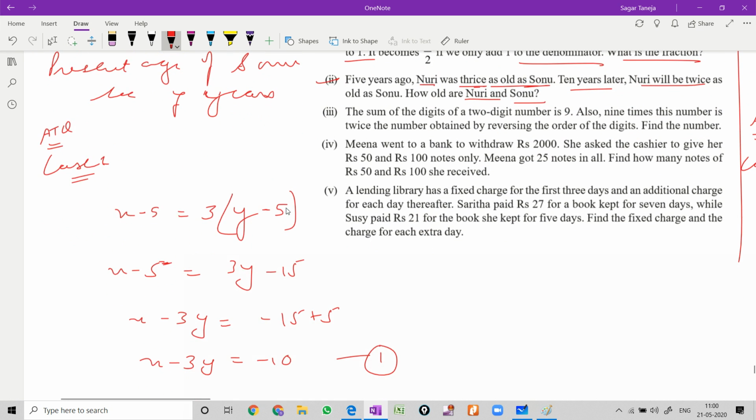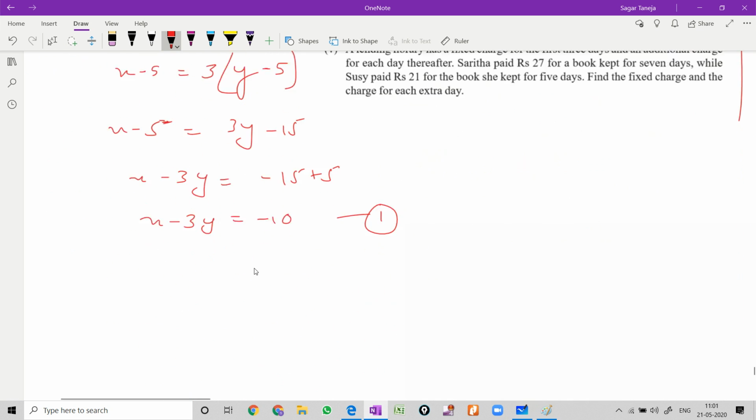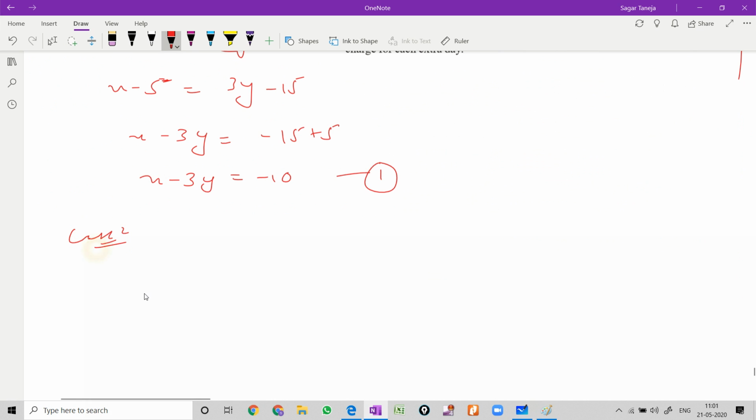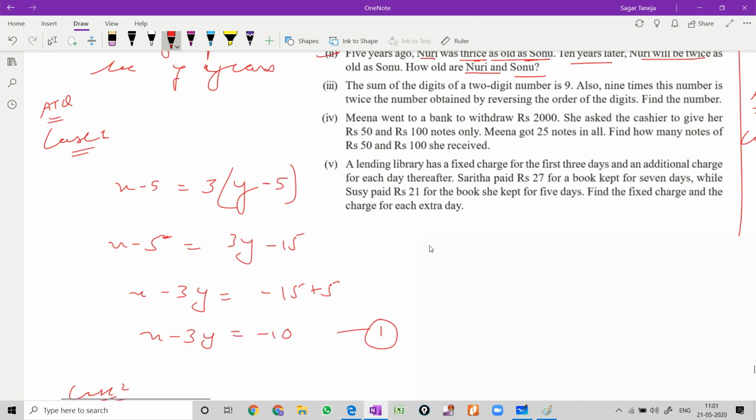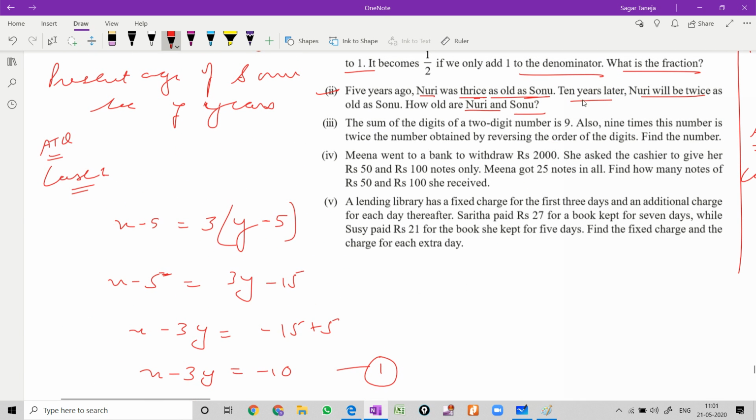So very simple, 5 years ago, just subtract 5. If it is written ago, then you have to subtract the same number. If it is written Nuri is thrice as old as Sonu, we'll multiply Sonu's age by 3. I have already told where we have to multiply and where we have to subtract and add. Okay, 10 years later. Case second. 10 years later means we have to add 10 to the ages of Nuri and Sonu.